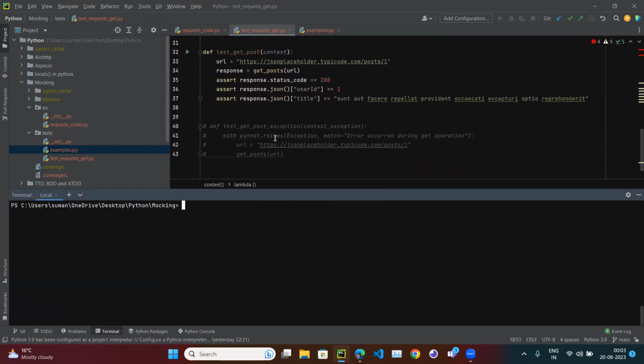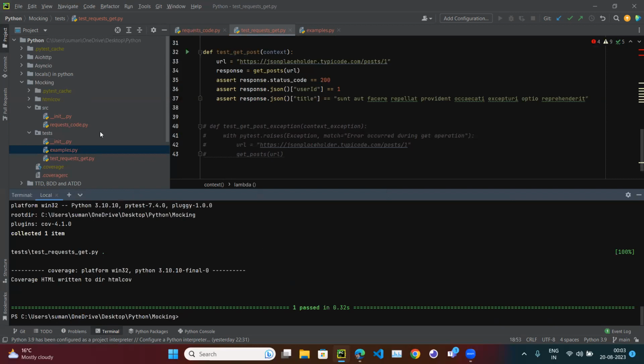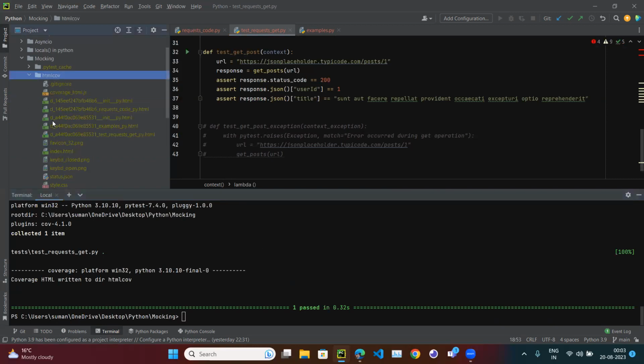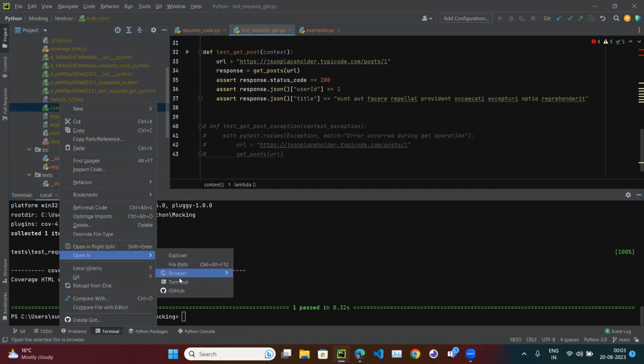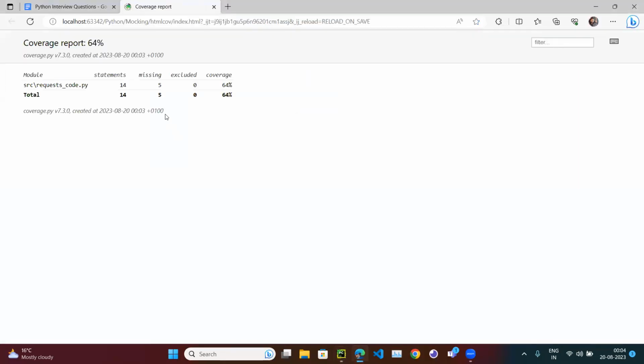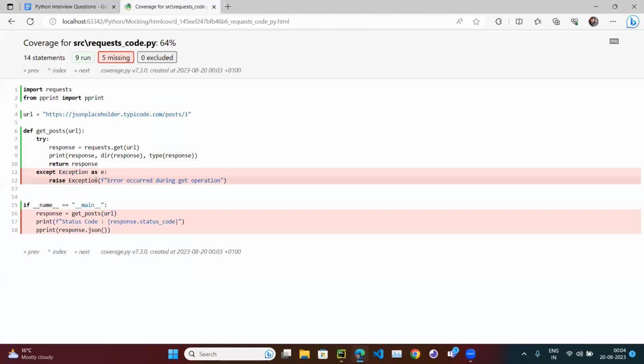But if you run the pytest coverage command, so let me run the pytest coverage command. Now the coverage command has been done. It will create the HTML coverage folder, and there is an index.html file. If I open it in the browser, in the same browser, Edge, you could see if you click on it, this red part is not covered. This red part, because we covered the positive scenario. We have not covered the negative scenario.